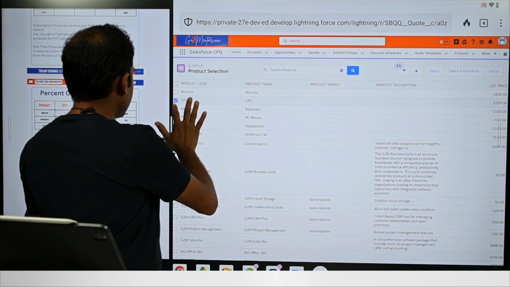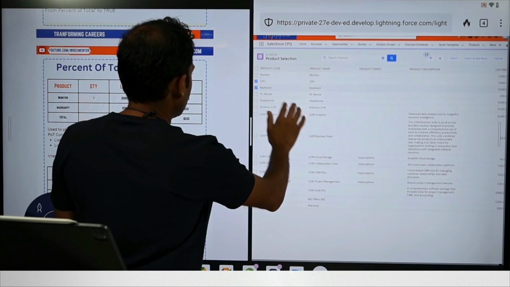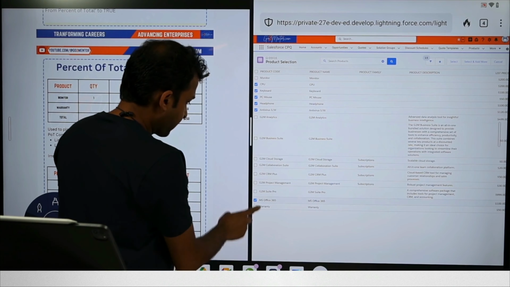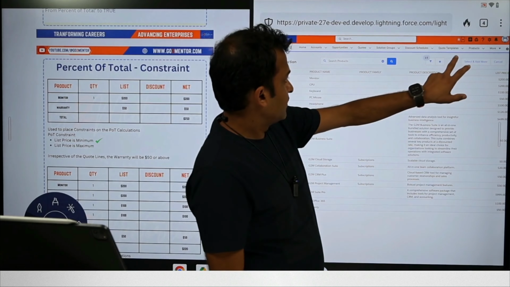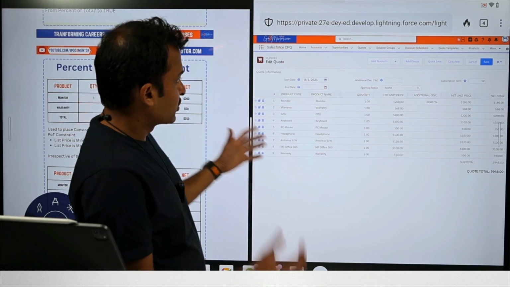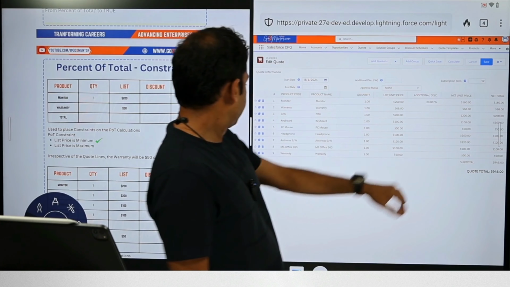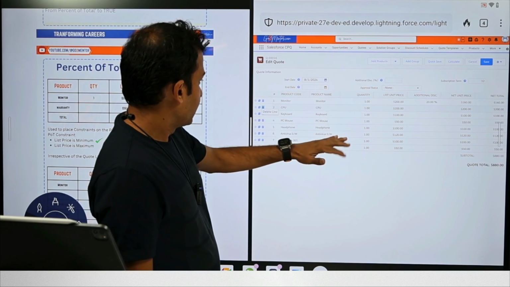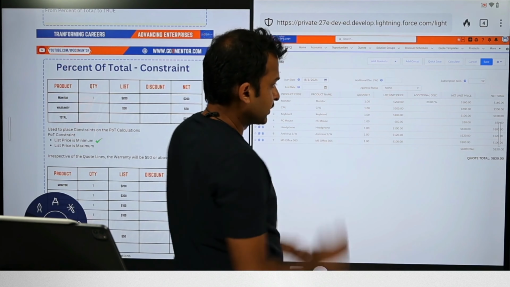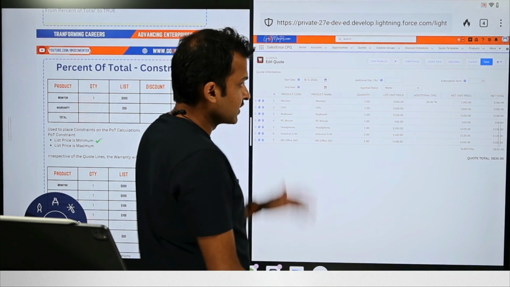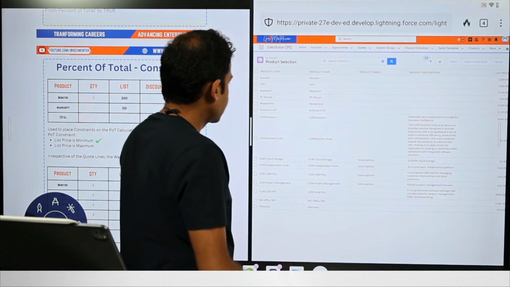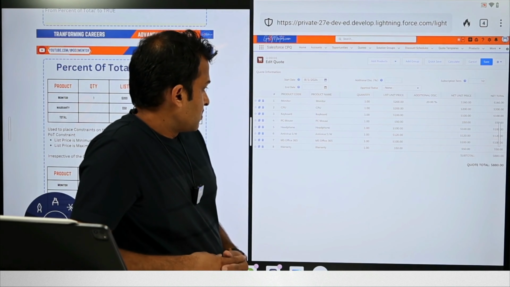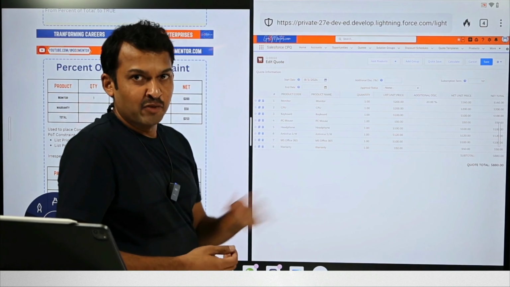So let's say we want to add the CPU, keyboard, PC, mouse, phone, antivirus, MS Office, and warranty. So I've added all the products. Even though we have added so many products, it's going to be $16. Oh, I did this twice. Okay. Let me add the warranty once again, just to make sure. So the total here is $830. So it should be around $83. But because we have capped it at $50, the warranty should now stay at $50. Yay, $50, right? So I hope this is making sense.